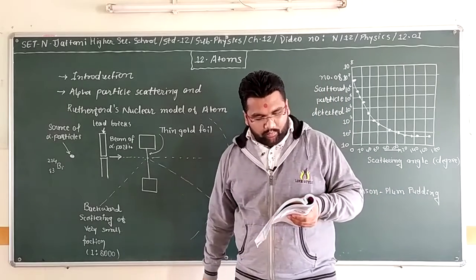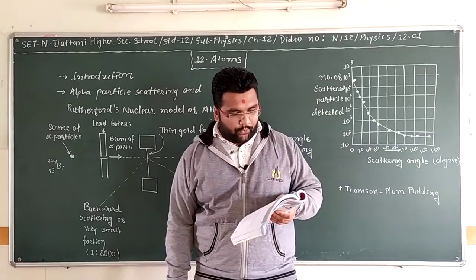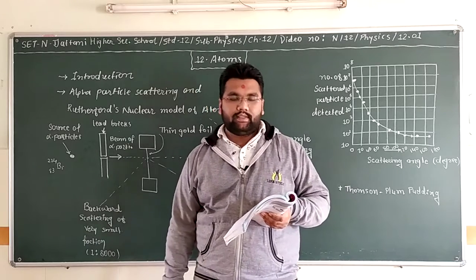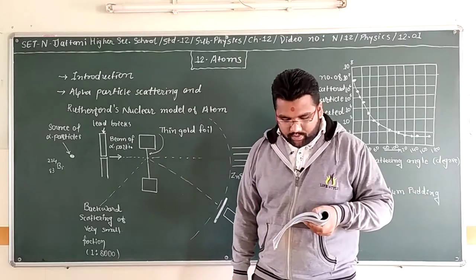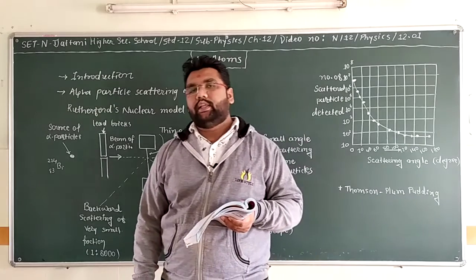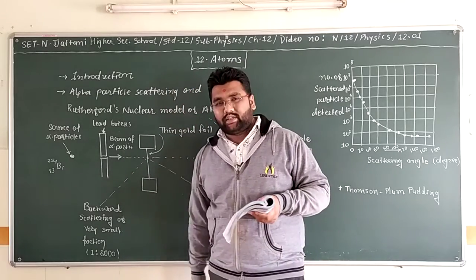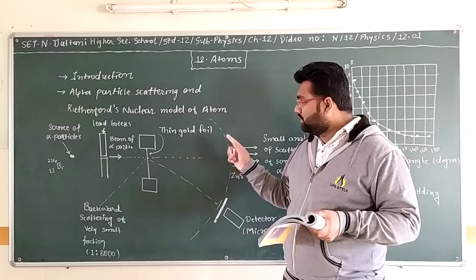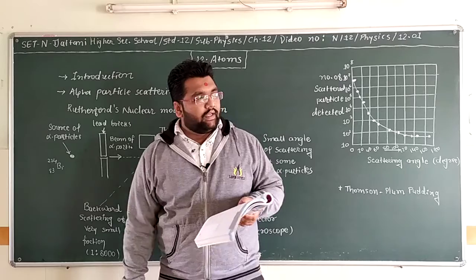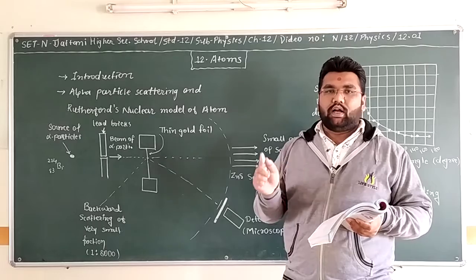In Rutherford's nuclear model of the atom, the entire positive charge and most of the mass of the atom are concentrated in a nucleus with electrons some distance away. The electrons would be moving in orbits about the nucleus just as the planets do around the sun. The alpha particle scattering experiment gives us information about the motion of electrons in atoms. He said that this motion is like the circular motion of the earth around the sun.